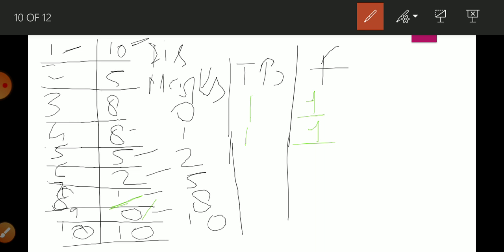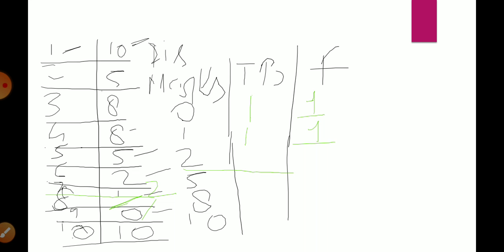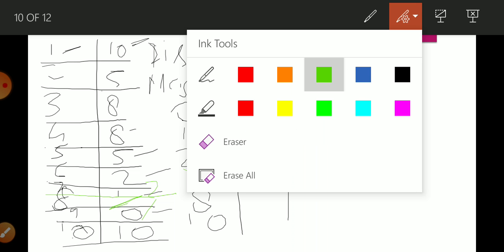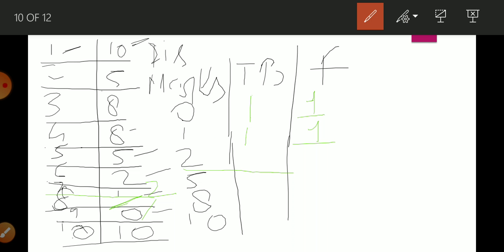How many times has 2 appeared? We can see that 2 has appeared. Roll number 7 is also getting 2. It was missing actually, 2 is also here at 7. Roll number 7 is getting 2. So 2 has appeared 2 times. Sorry, so here I am going to draw 2 lines, and here I am going to write 2.